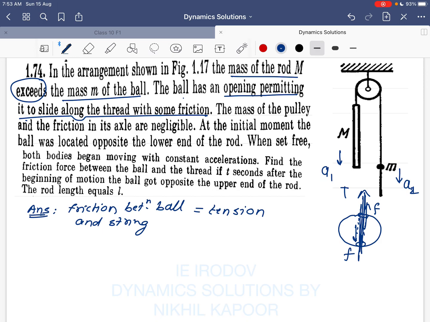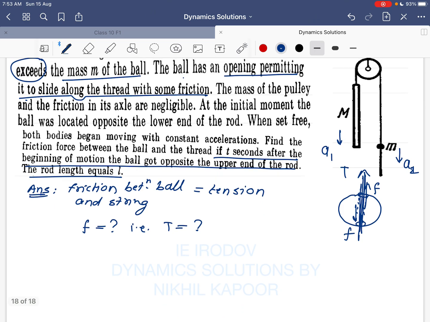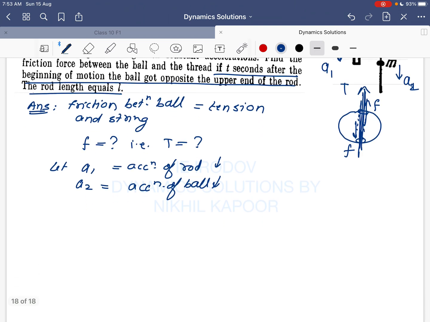So obviously the ball will go down, its mass is more. Now find the frictional force. We need to find the frictional force, that is the tension in the thread, if t seconds after the beginning of motion the ball gets opposite the other end of the rod. So I can say let a1 be the acceleration of the rod in the downward direction, and a2 be the acceleration of the ball, obviously it is sliding in the downward direction.